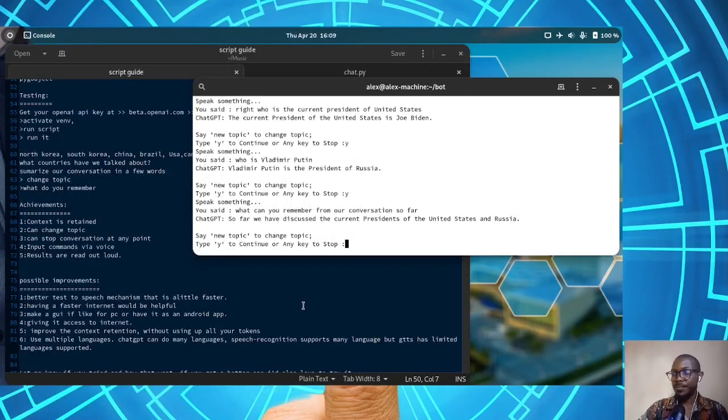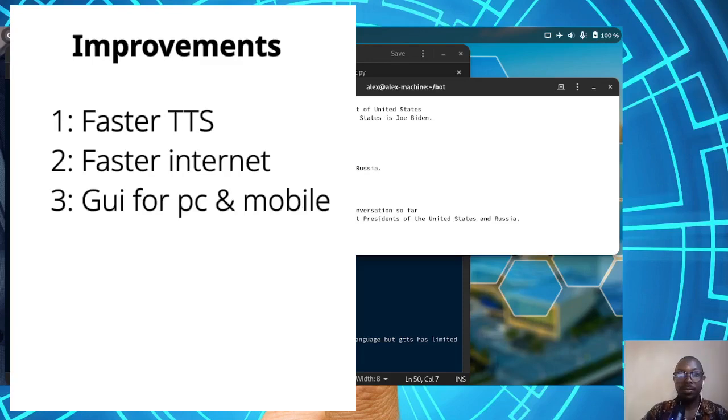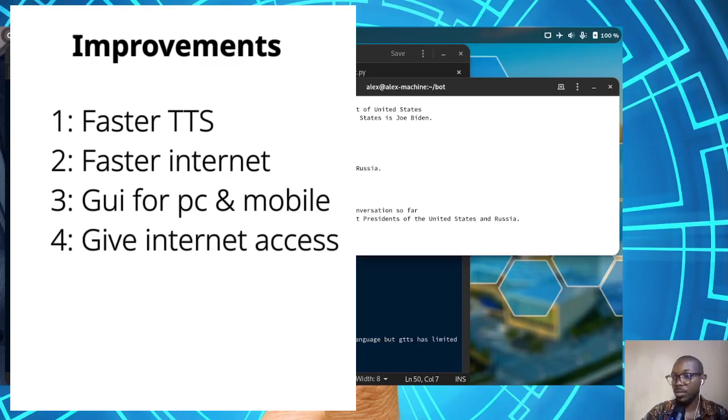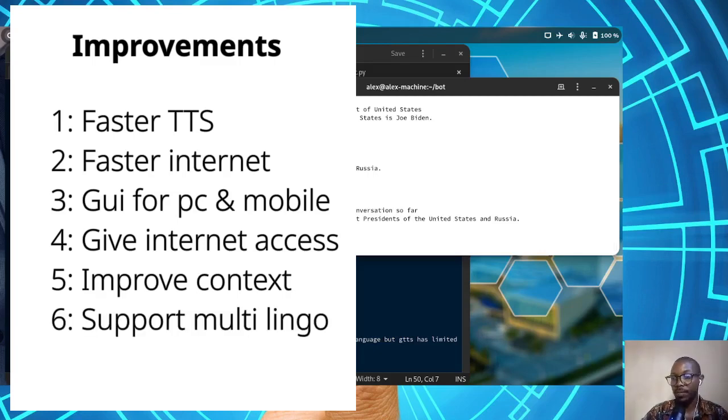In terms of possible improvements that can be done, I would say a text to speech mechanism that will be a little bit faster in terms of getting the feedback from ChatGPT and reading it out loud. The current one is converting that speech to MP3 and then having to read it out loud again, which can take a bit of while. Then the second possibility, I would say having a faster internet can really help you with the response time.